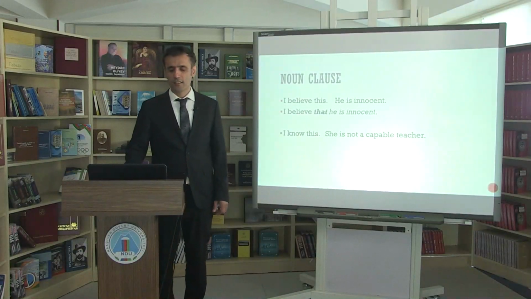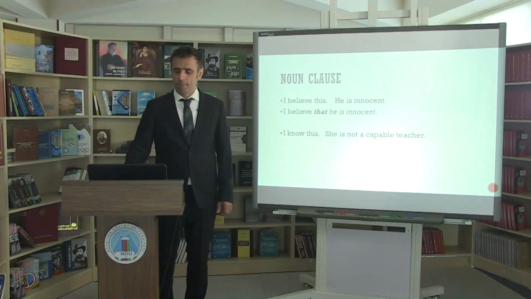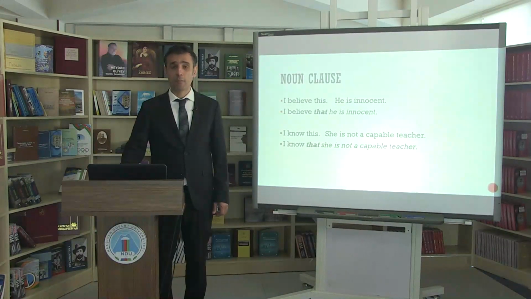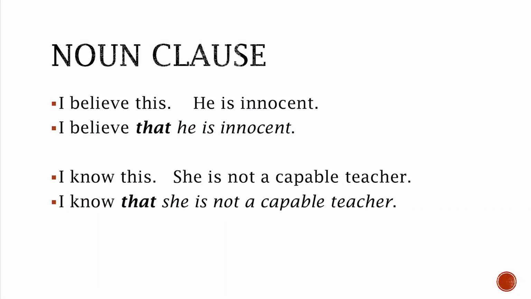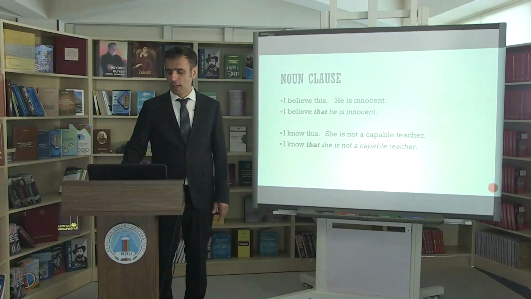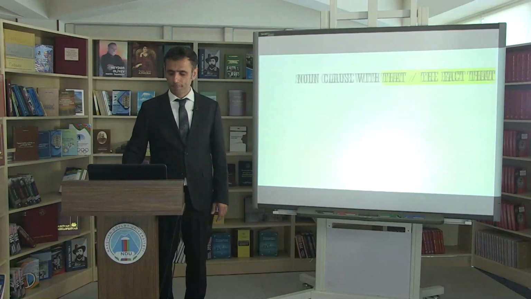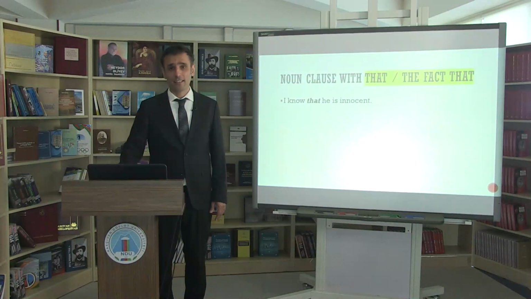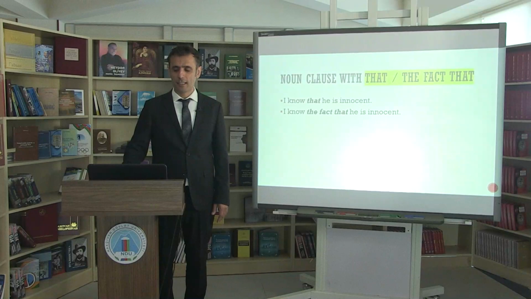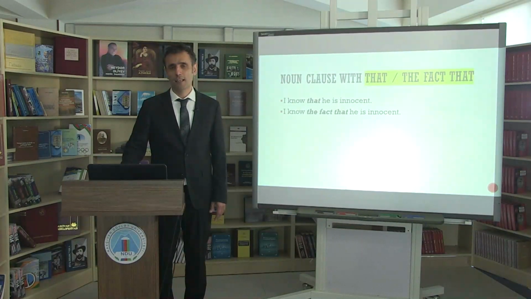"I know this. She is not a capable teacher." So: "I know that she is not a capable teacher." The first and second sentences are joined. We created a complex sentence out of two simple sentences, in which "she is not a capable teacher" is used as an object clause. "I know that he is innocent." "I know the fact that he is innocent." So "that" and "the fact that" can be used interchangeably in these sentences.